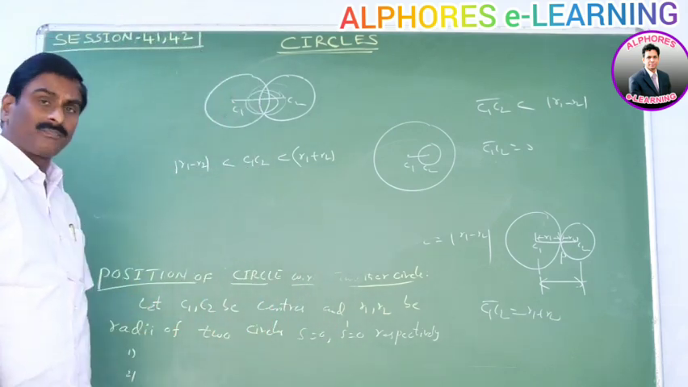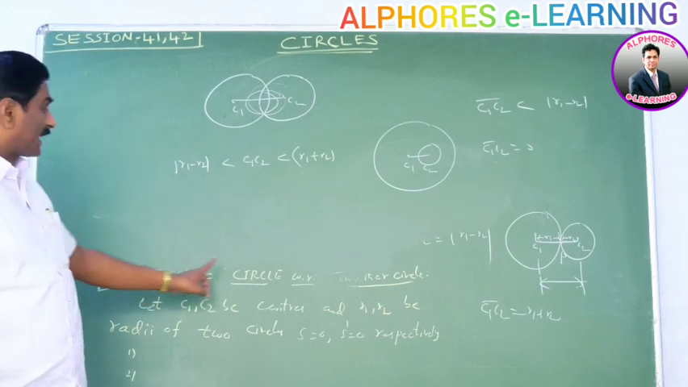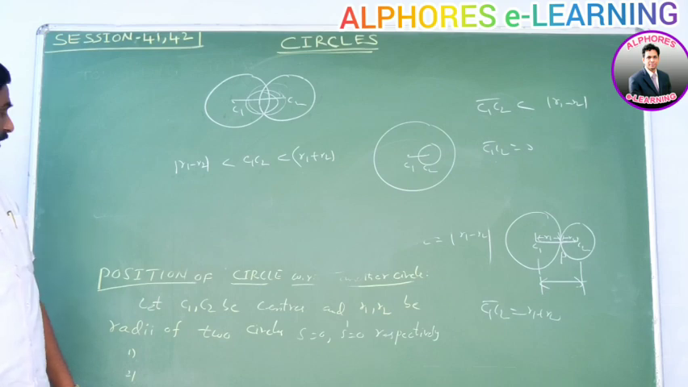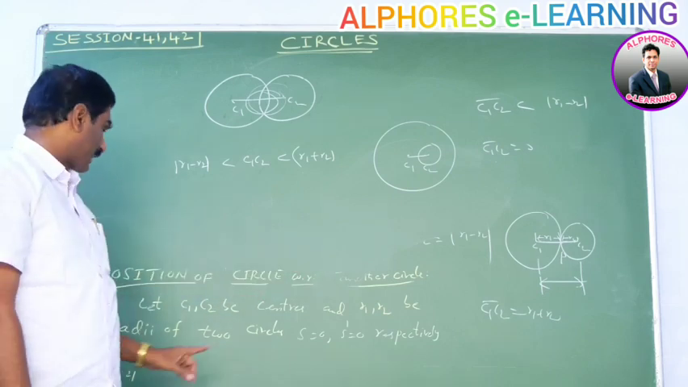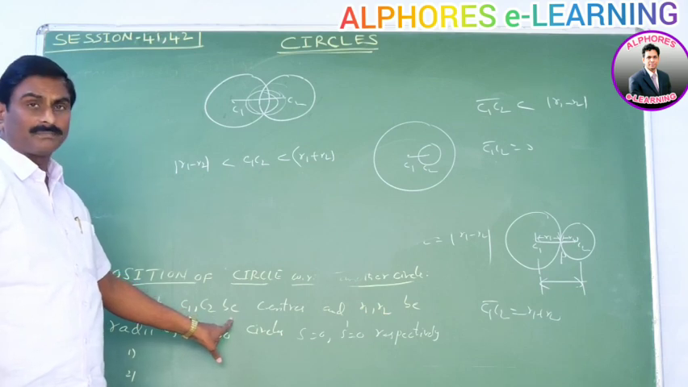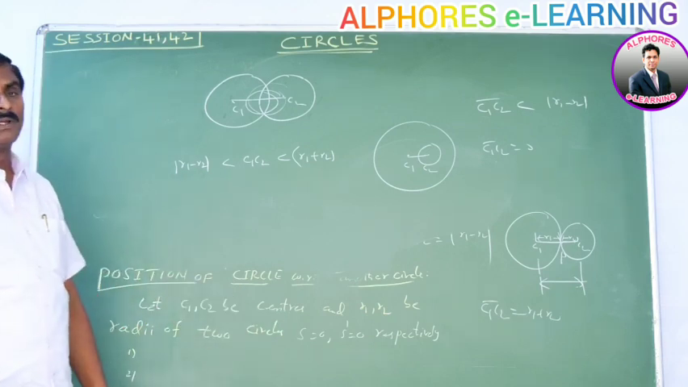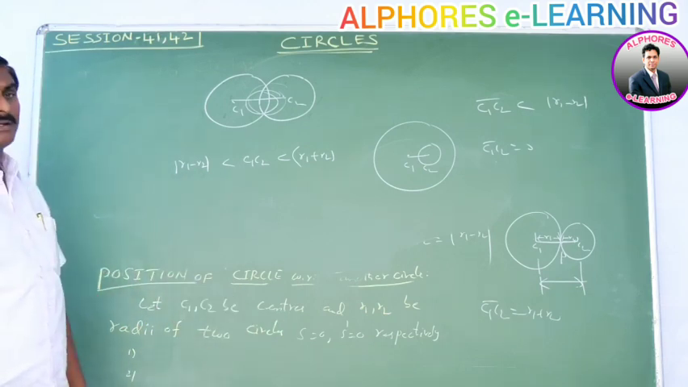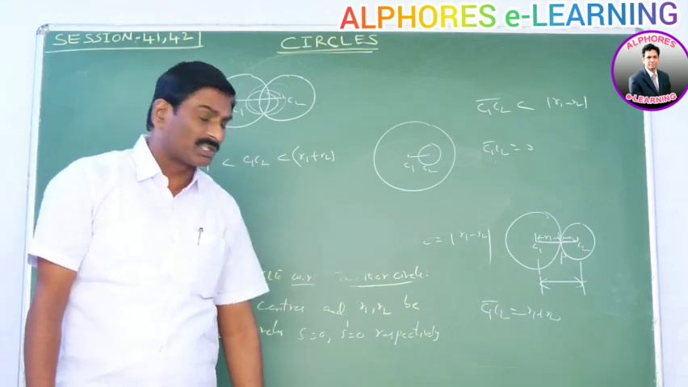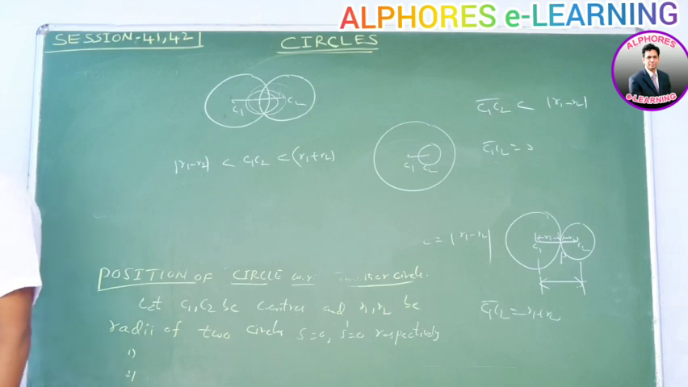Please note these points. Position of a circle with respect to another circle. Let C1, C2 be centers and R1, R2 be radii of two circles, S equal to 0 and S dash equal to 0 respectively.